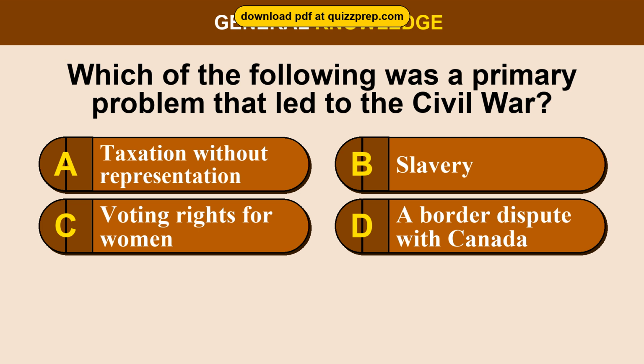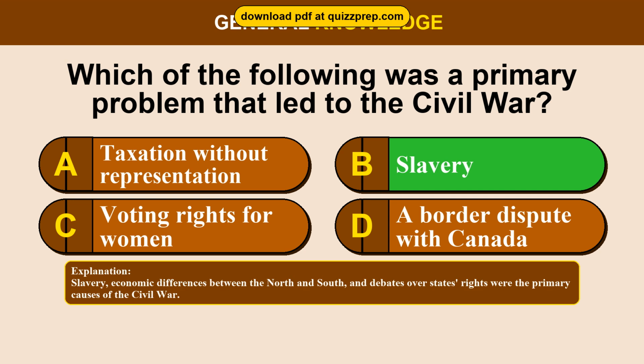Option C, voting rights for women. Option D, a border dispute with Canada. The correct answer is option B, slavery. Slavery, economic differences between the North and South, and debates over states' rights were the primary causes of the Civil